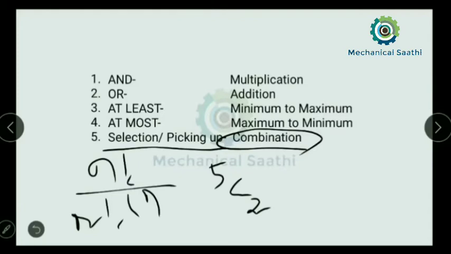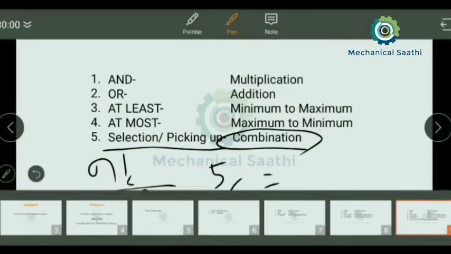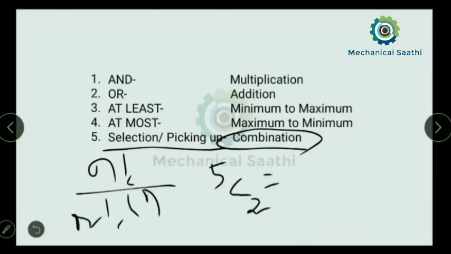Okay, n is replaced by 5 and r is replaced by 2. As I have told you, the 2 will act as the reducing time, that means 5 will be reduced 2 times. So we'll be going from 5, then it will be multiplied with 4. So 5 is being reduced by 2 times, 1 and 2.